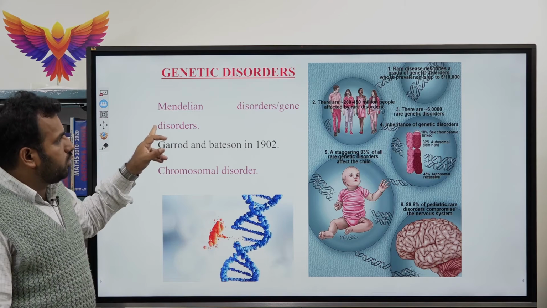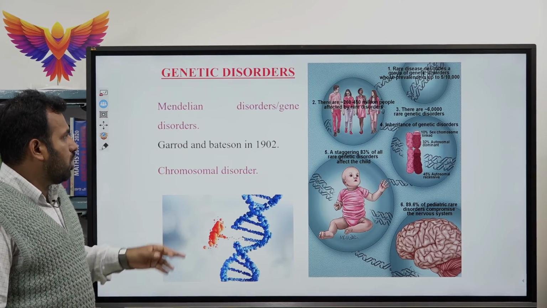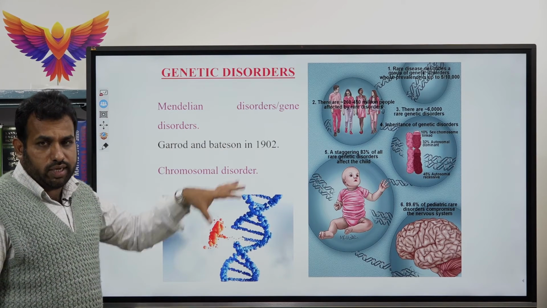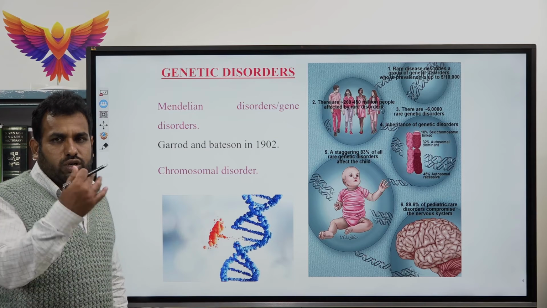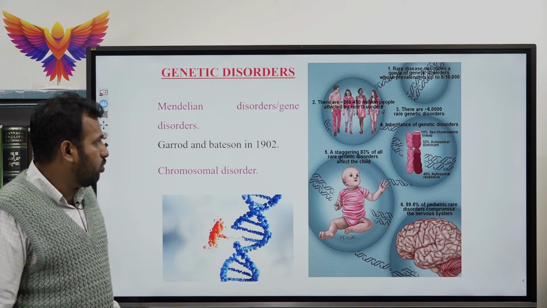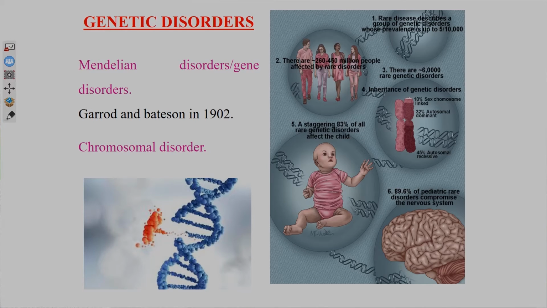These genetic disorders are also called gene disorders because they affect only the gene or the chromosome. There are two types of genetic disorders. Mendelian disorders are called gene disorders, which affect only the gene of an individual in a chromosome. Next is chromosomal disorder, which affects the chromosome number. How?